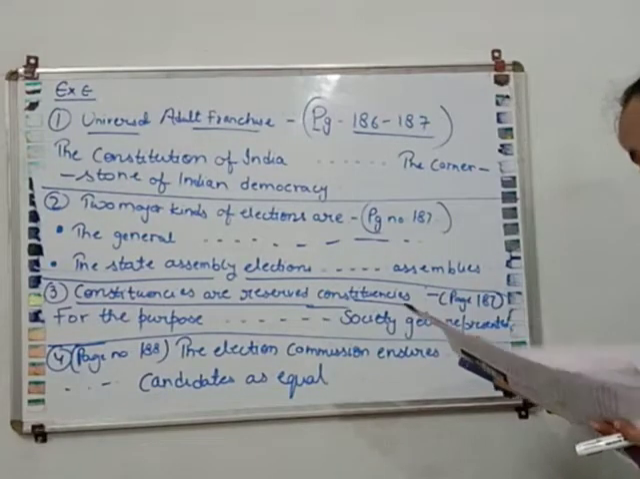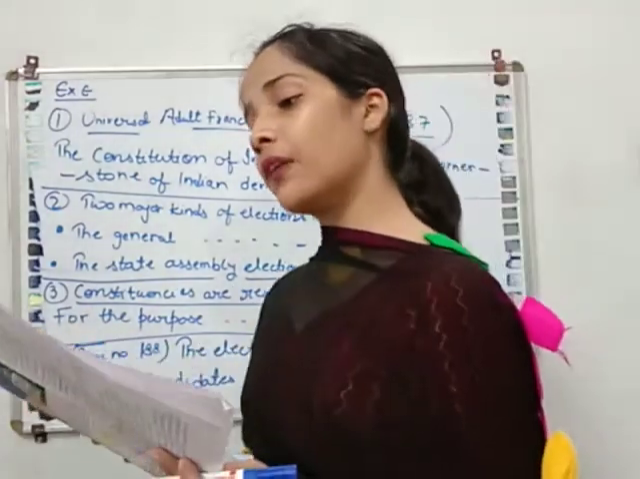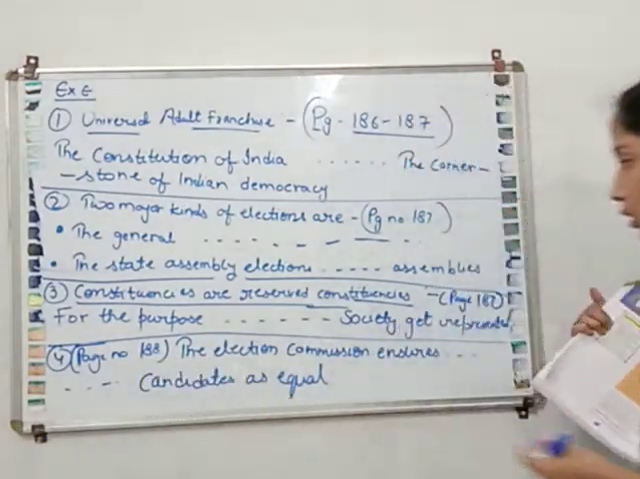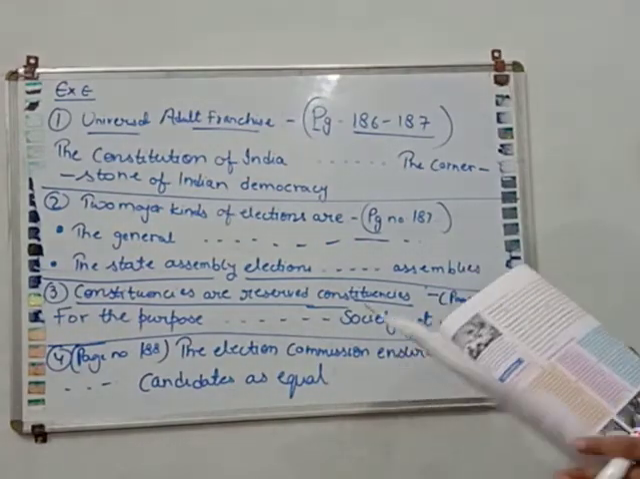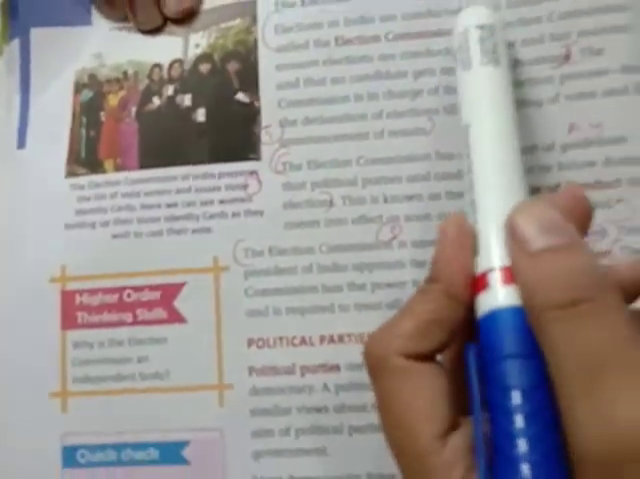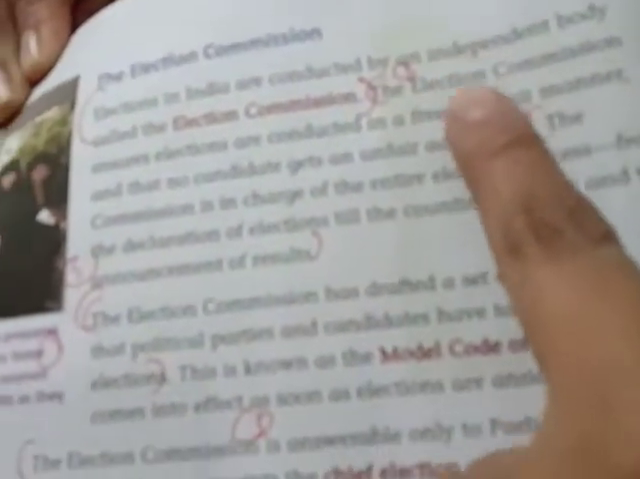Now our fourth question is, what are the responsibilities and the power of the Election Commission? This answer is given on page number 188. Open page number 188 of your book. Now the answer will start from here, from the second line. From the second line, "The Election Commission ensures elections are conducted" till, you will write, "political parties and candidates as equal." So you have to write from here till here. यहाँ से यहाँ तक पूरा आपको लिखना पड़ेगा.